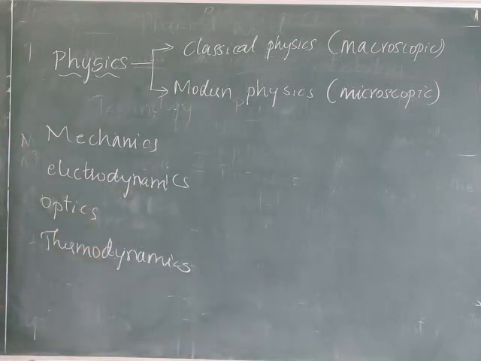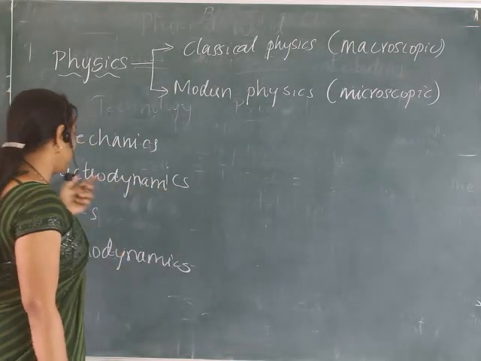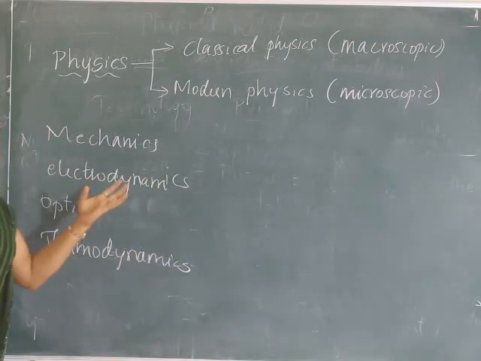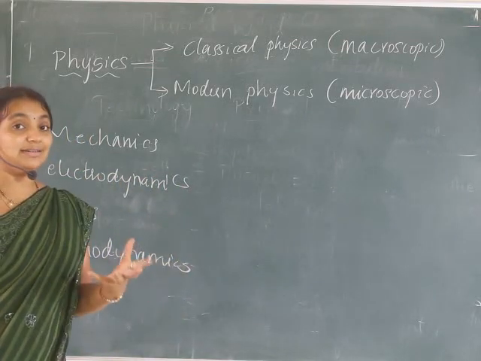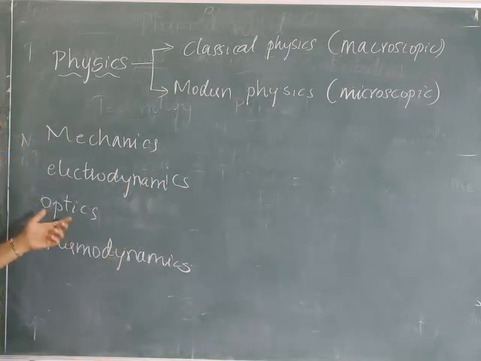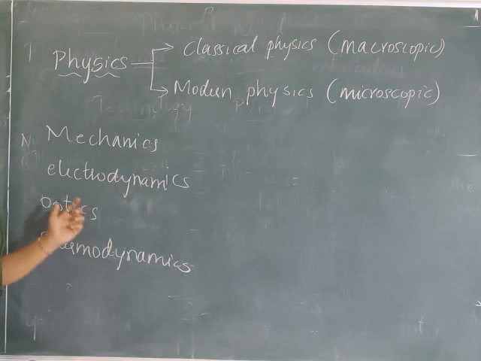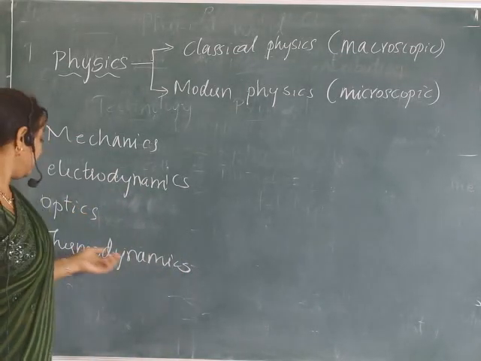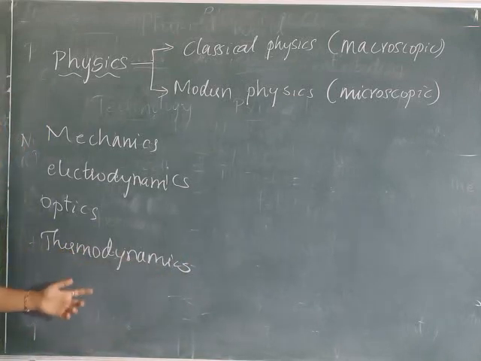Electrodynamics. Electrodynamics is a branch of physics. It is related to the study of electric and magnetic phenomena associated with the charged bodies. Electrodynamics is dealing with the study of electric and magnetic effects with the charged bodies. In case of optics, optics is nothing but a branch of physics which deals with the study of light. Thermodynamics is a branch of physics itself.